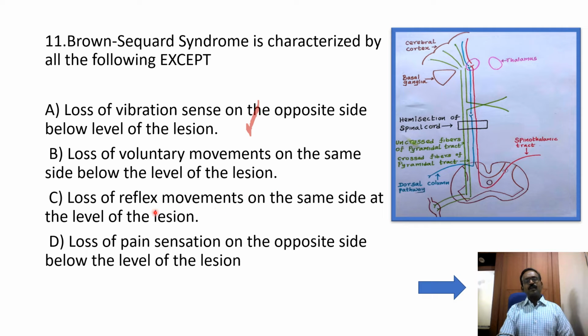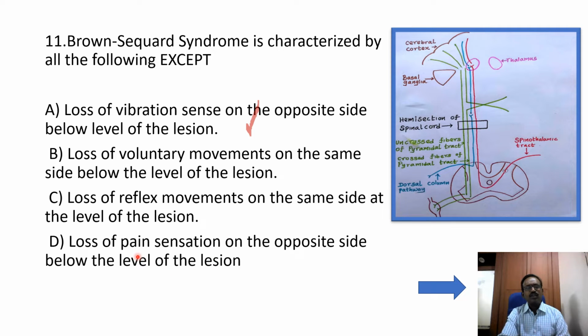Option C: loss of reflex movement on the same side at the level of lesion. At the level of lesion, all the sensation is lost and LMN type of paralysis will occur. So we cannot elicit the reflex. So this is also a correct point. This is a feature of Brown-Sequard syndrome.